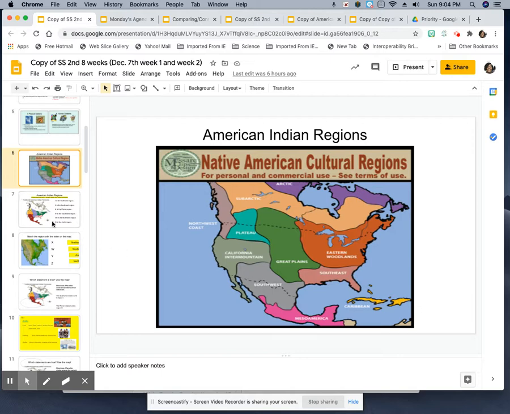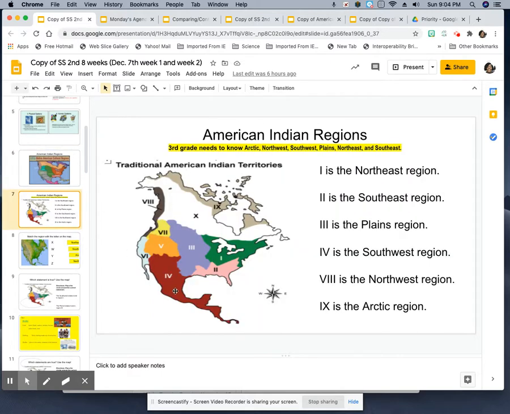regions where they lived. Here's an example right here. You will need to know that the Southeast Indians lived here. The Plains Indians that hunted the buffalo lived here. The Southwest Indians that lived in the Pueblo, the mud houses, the adobe houses, lived here.